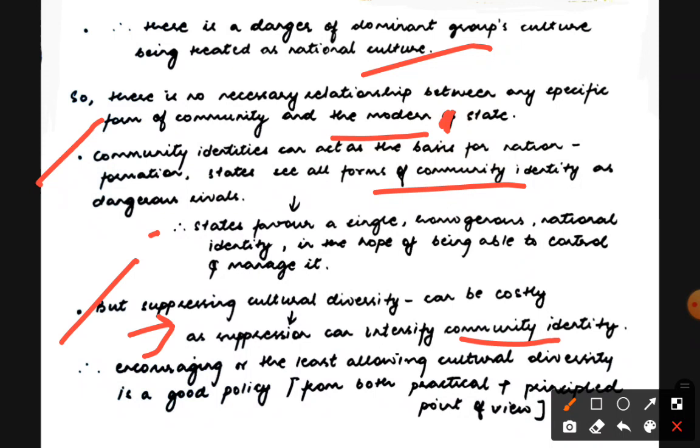As I already told, India is a good example of a strong nation state which has cultural diversity also, and it is trying its level best to hold it in a better place. So cultural diversity, either you encourage it, or if you can't, at least allowing it is a good policy, practically because in the long run it is a good thing, and principally also.